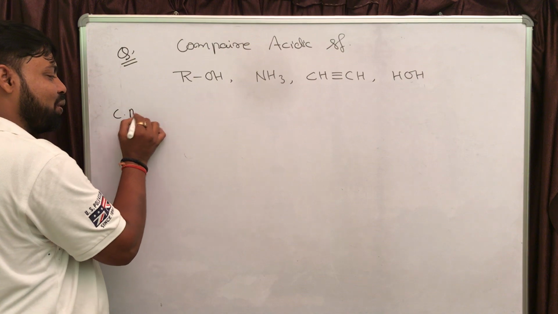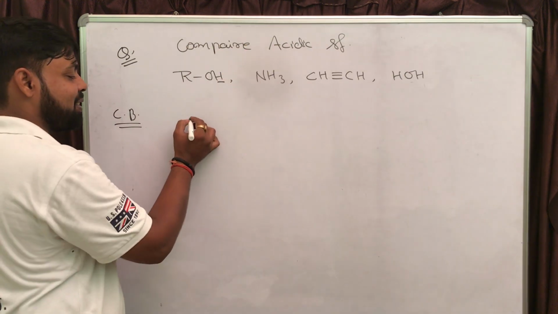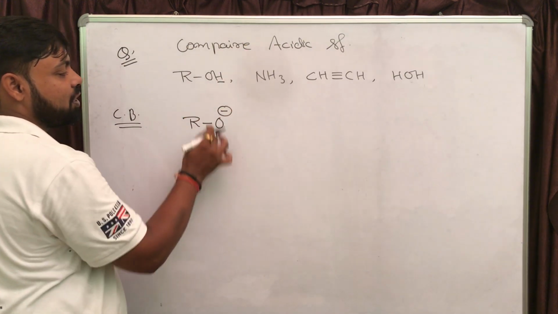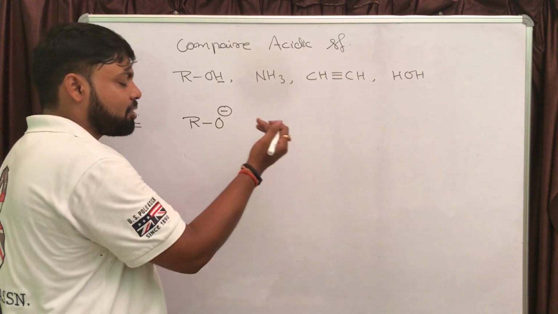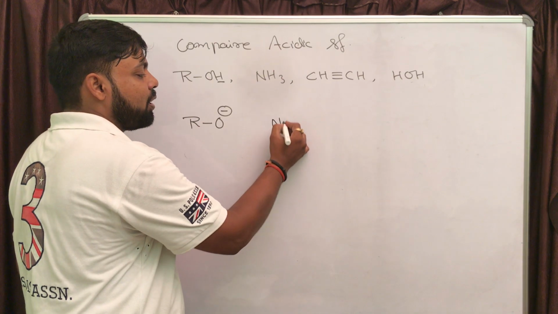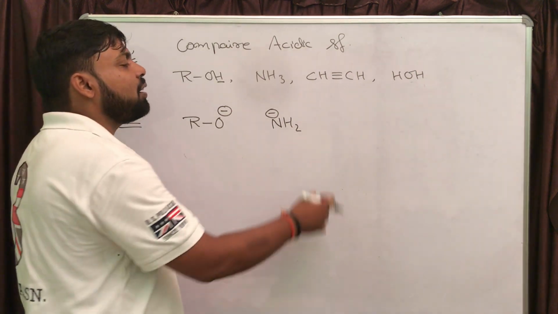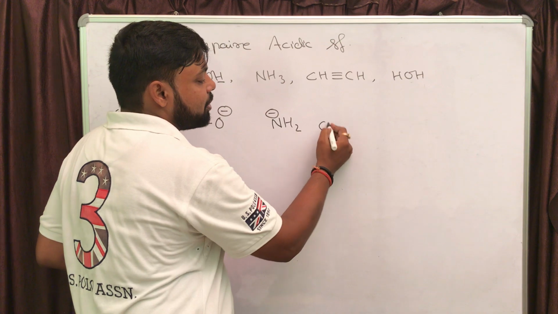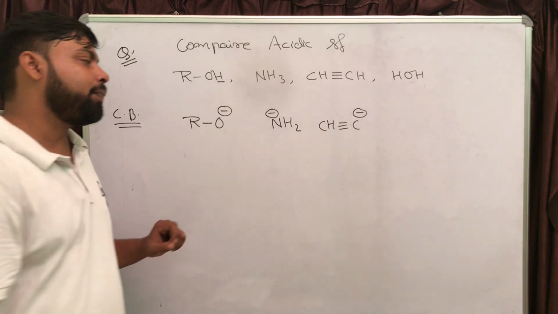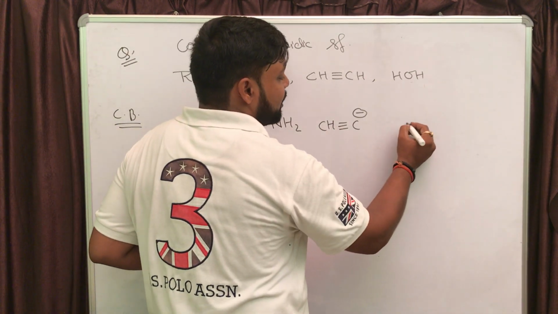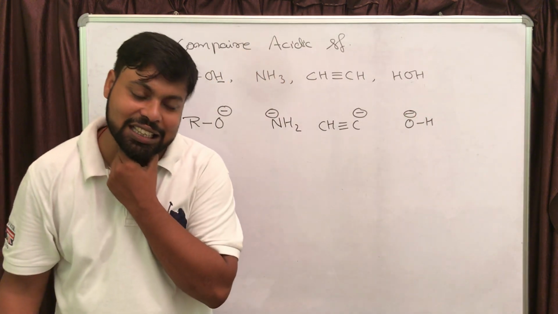If you are writing the conjugate base in case of alcohol, that H will be acidic, just remove the H plus, the species left is RO minus, which is the conjugate base of alcohol. In ammonia there are 3 hydrogen, just remove one hydrogen as H plus, you are left with NH2 minus. NH2 minus will be the conjugate base of ammonia. In acetylene there are 2 hydrogen which are acidic, just remove only one hydrogen and place the negative charge on carbon. And in water again remove one hydrogen, it is going to be OH negative, and then compare the stability of these anions.